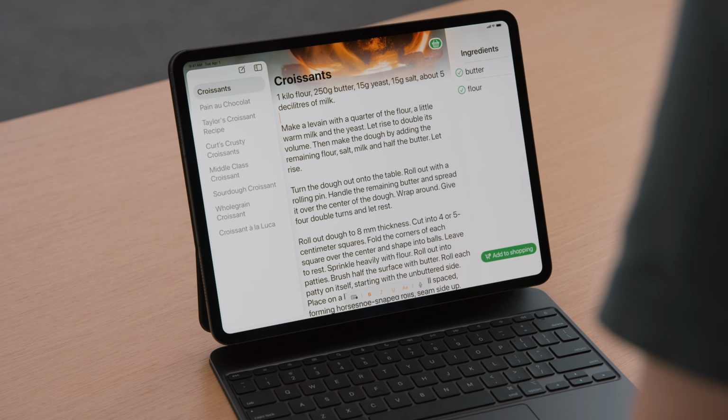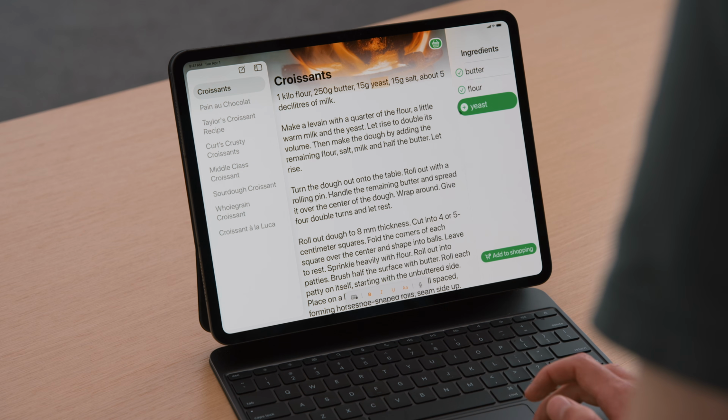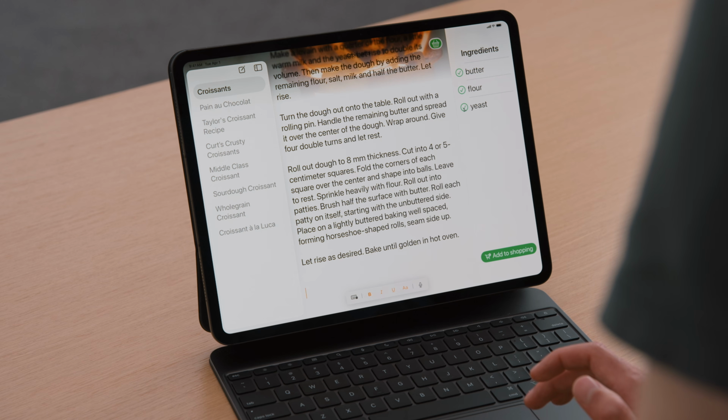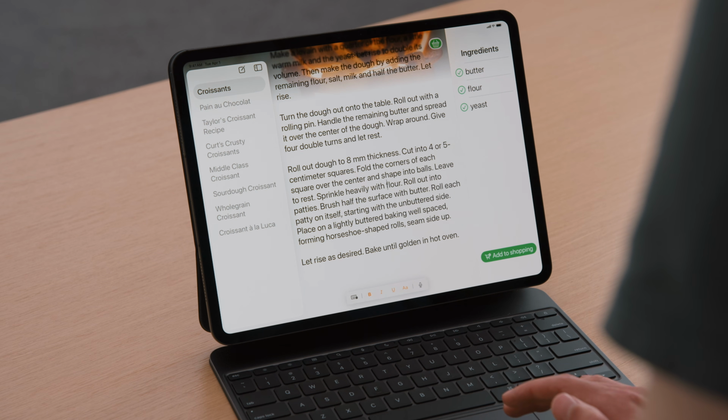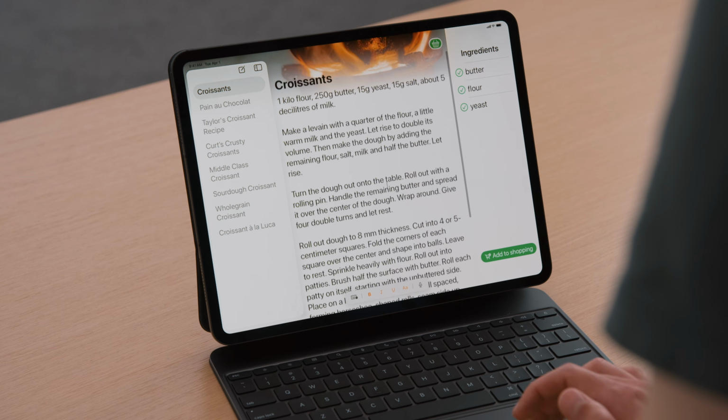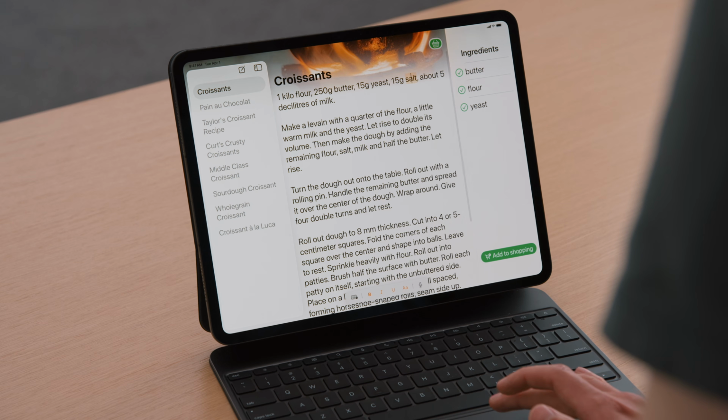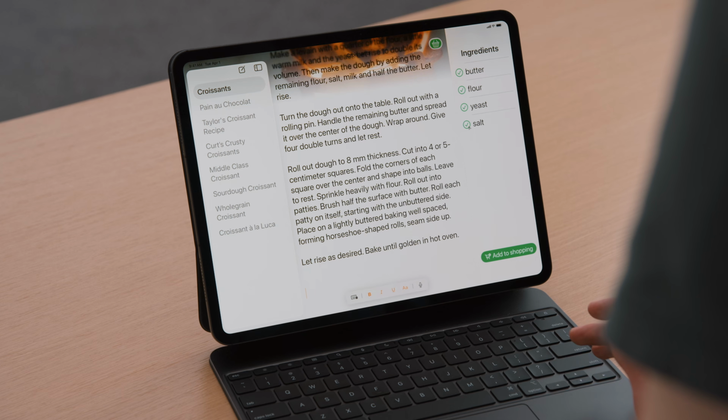Let's give it a try. I don't expect anything new here. After all, my custom attribute doesn't have any formatting associated with it. Let me select yeast and press the plus button. Wait, what was that? My cursor was at the top, not at the end. Let me try again. I select salt. I press the plus button, and my selection jumps to the end.